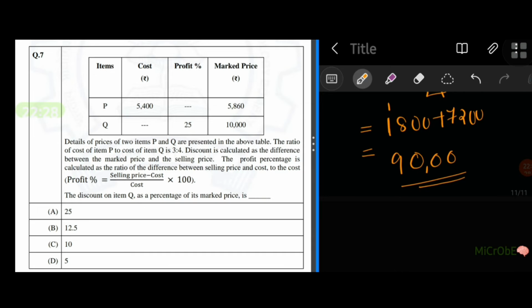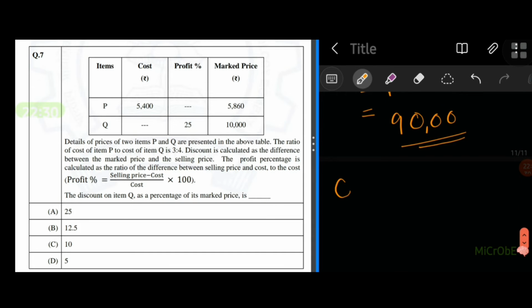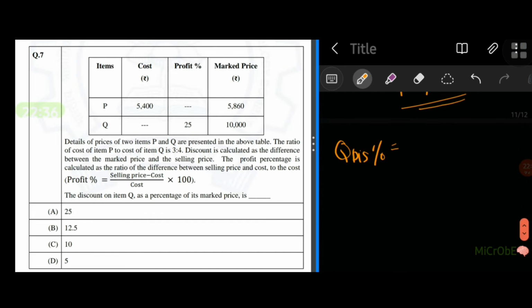Now we have to calculate the discount of Q. So Q discount percentage, we already said the equation, is Q marked price minus Q selling price by Q marked price into 100.